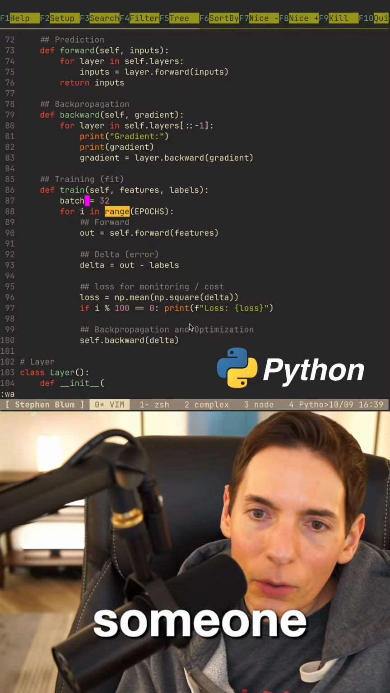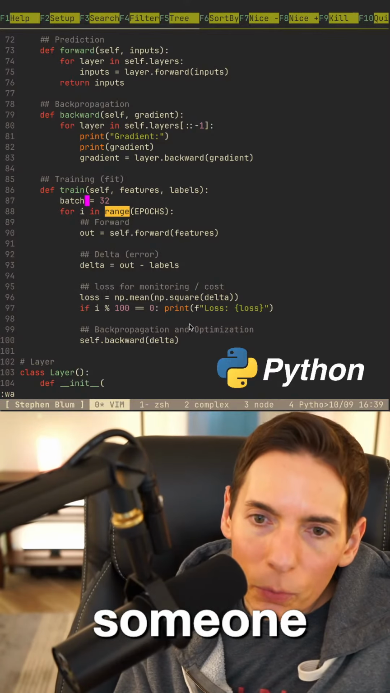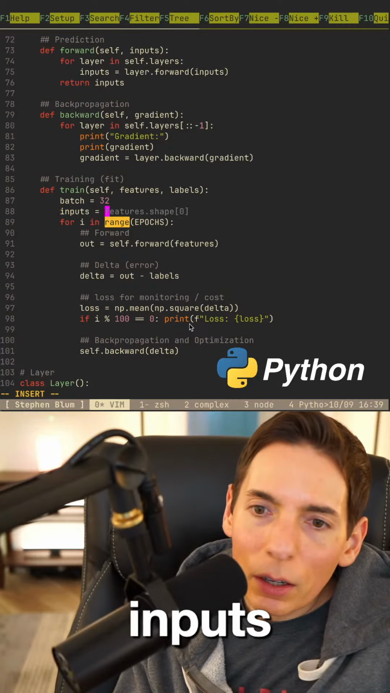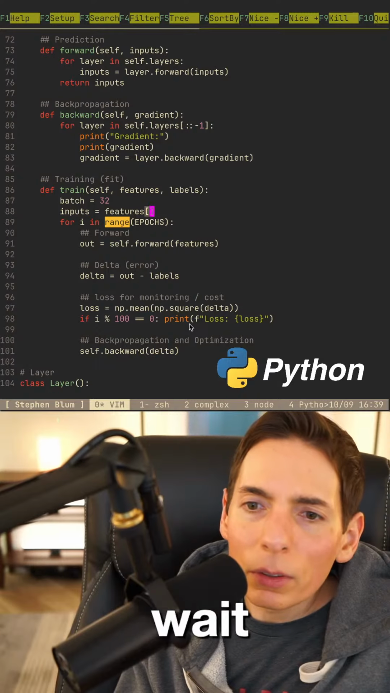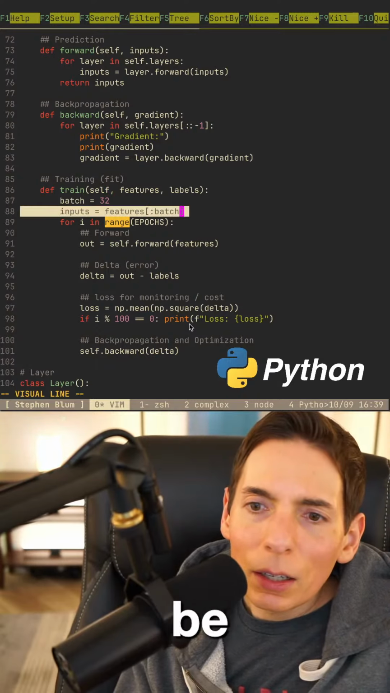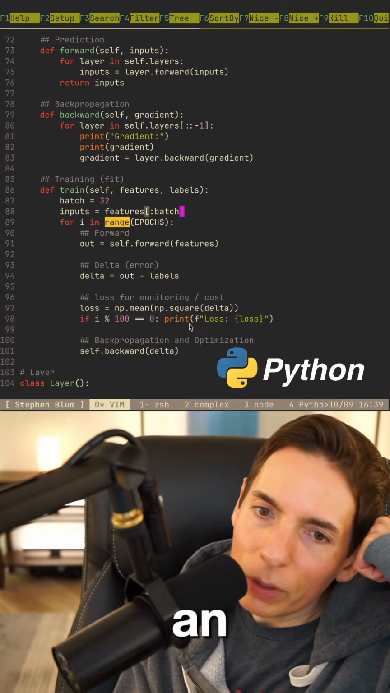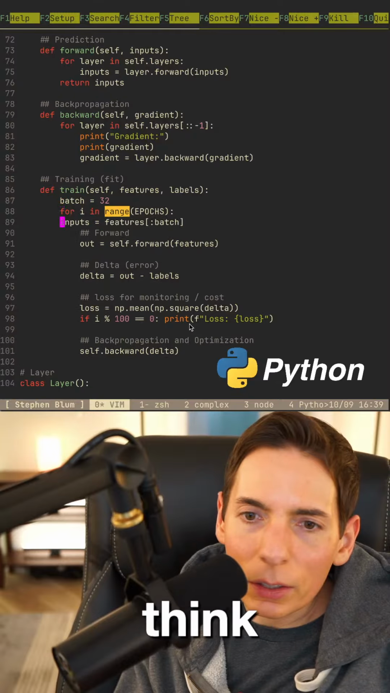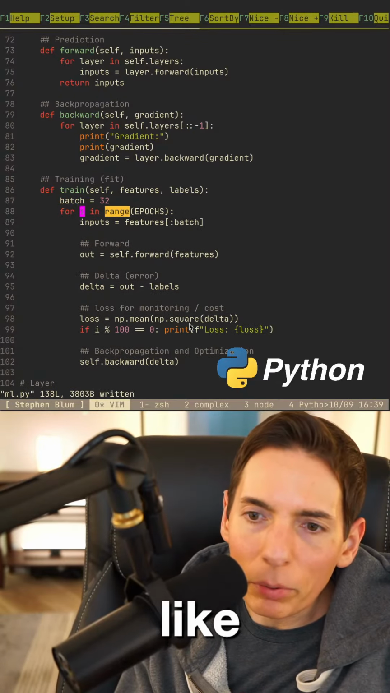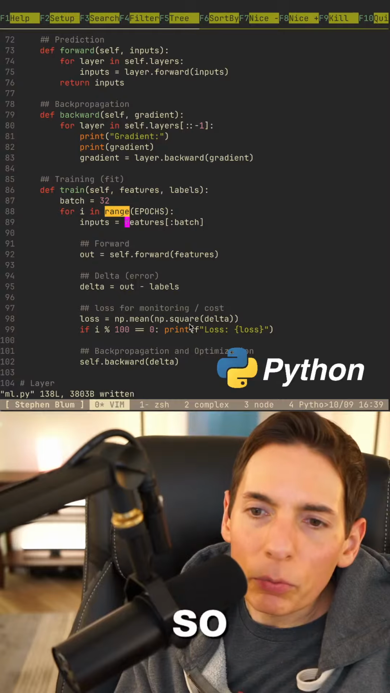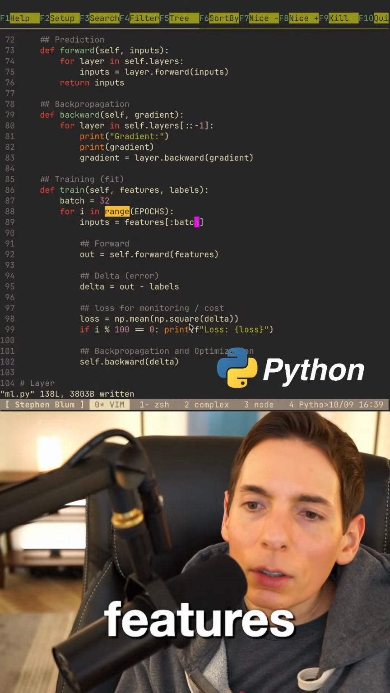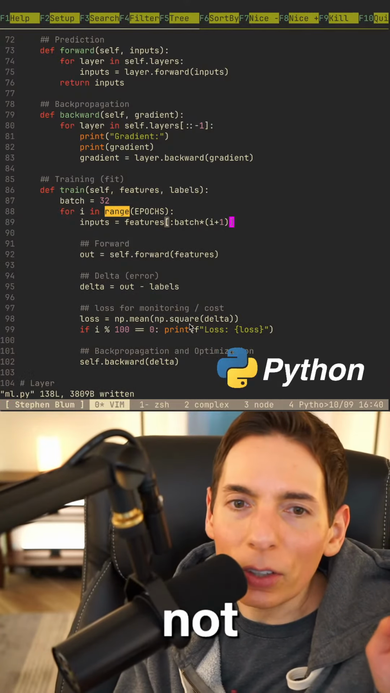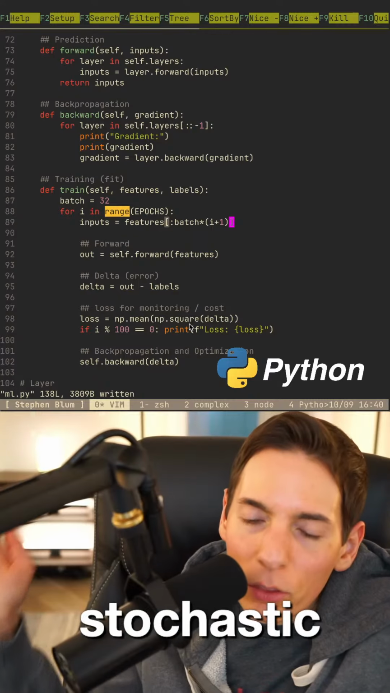Let's do batch 32. And then we want to see the input. So we do inputs equals features. Yes. This would be, and let's see, how do we do this? We need to do, so inside, I think we have to do it inside here. Like this, or inputs, and then we grab the features, and then we get the batch size, but times, something like this. But it's not stochastic. When you say stochastic, that means random. So we have to add the random aspect to it.